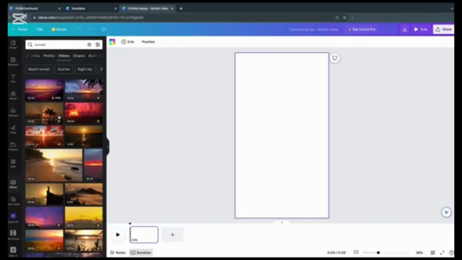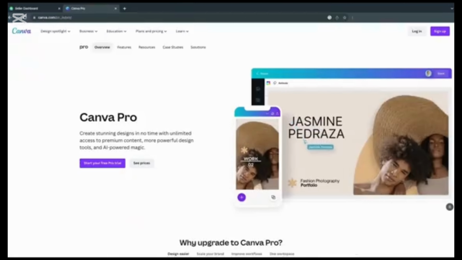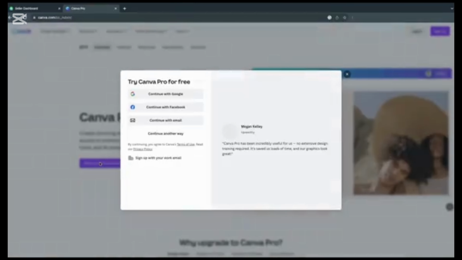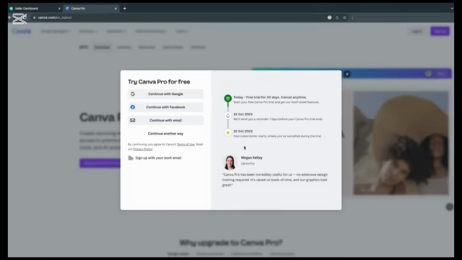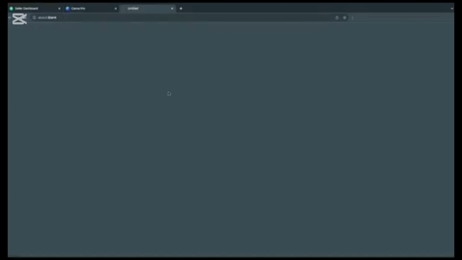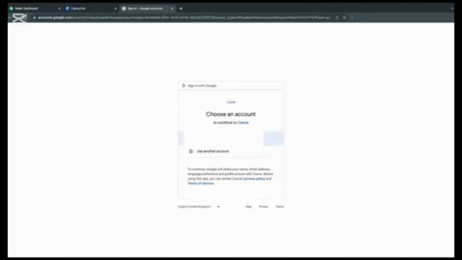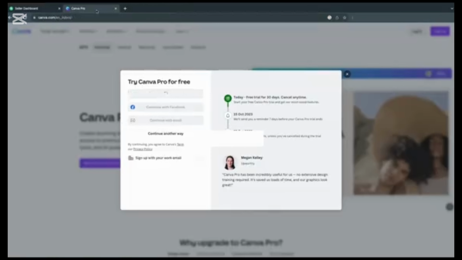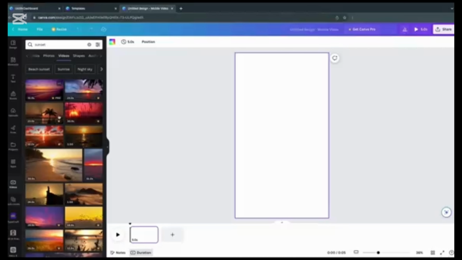If you come across videos with a crown icon, meaning they require Canva Pro, you'll need to set up a free trial for the Pro version. This will also be needed for the bulk creation tool. A great tip here is to start the trial and then cancel it immediately. You'll get 1 month for free, even if you cancel it directly. Many videos have crowns because they may not be accessible without activating the trial. However, if you haven't activated the free trial, you'll find videos like the one we're using that are free to use.